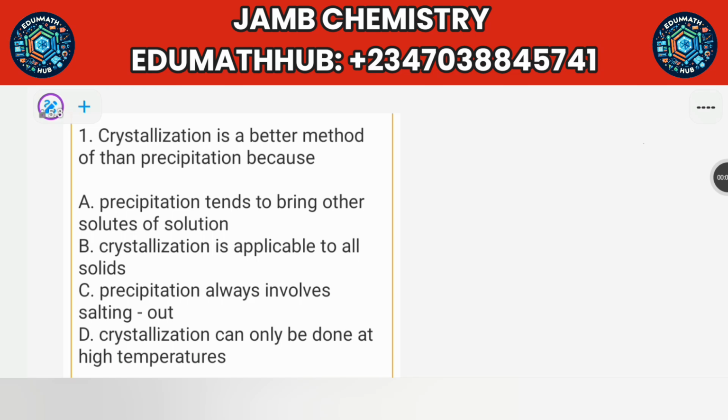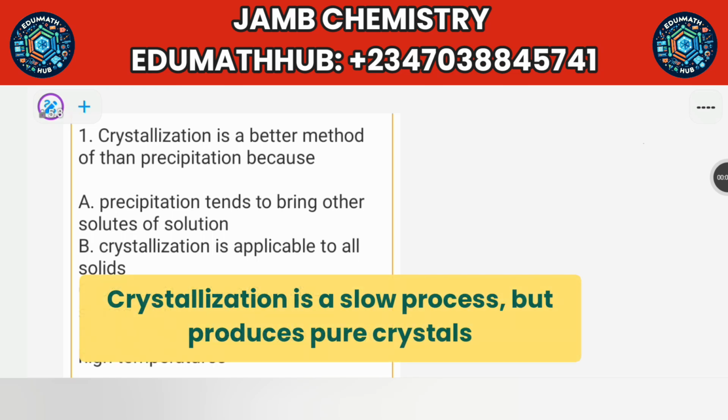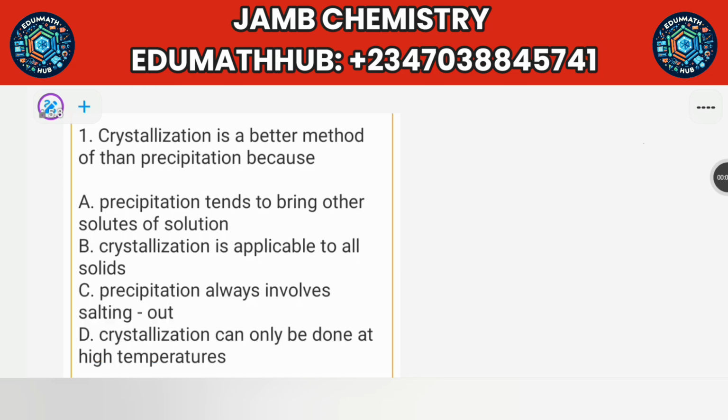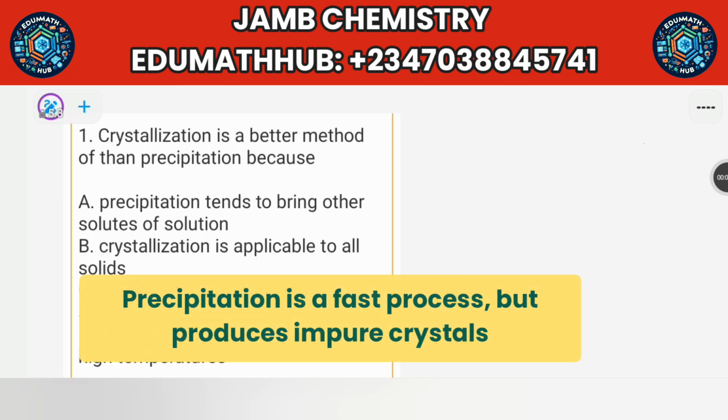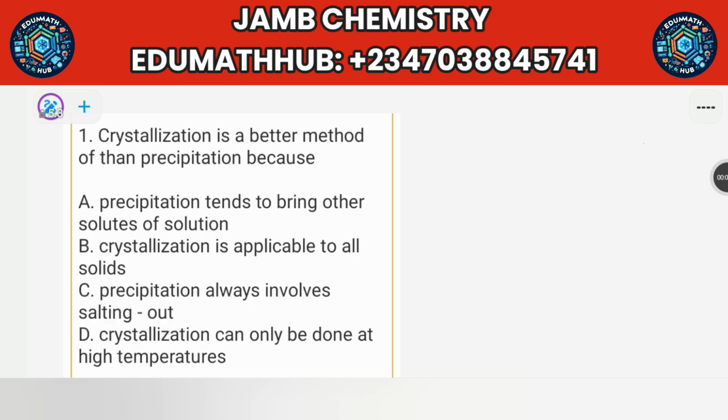Crystallization is actually used to purify solids using maybe a cooling method or evaporation method. And the crystallization method is very, very slow, but it gives a high purity of crystals. While precipitation is faster, but it gives impure crystals. It tends to add other solids or impurities to the final product. So you can use that idea to get the final answer here.